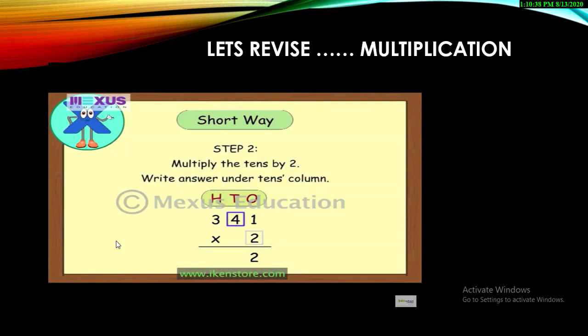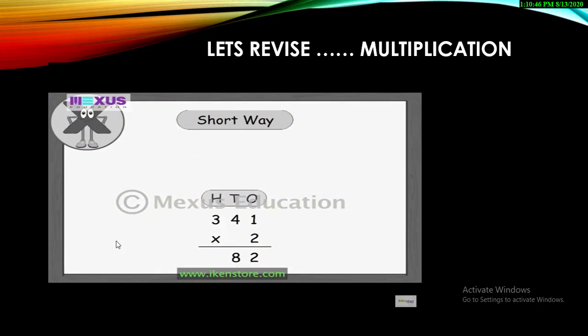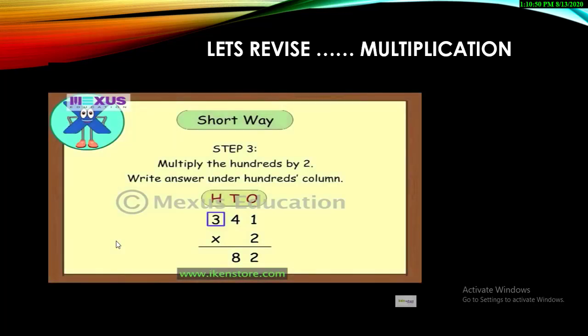Then multiply the tens with the 1-digit number and write the answer below the tens column. Lastly, multiply the hundreds with the 1-digit number and write the answer below the hundreds column.